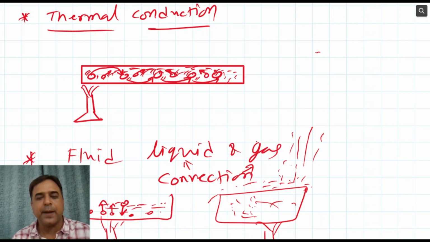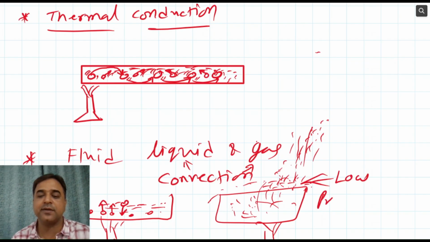Understood? So here particles are going to move from the region of higher temperature to lower temperature. That is how movement of air takes place, which is creating wind. When we are heating this air, it is gaining energy and it will create low pressure over here.